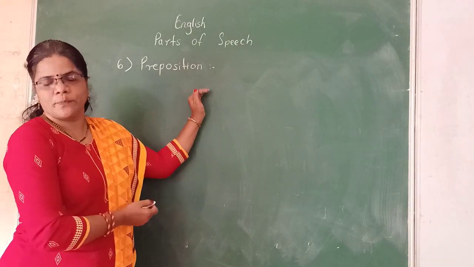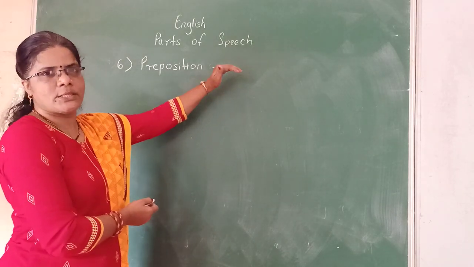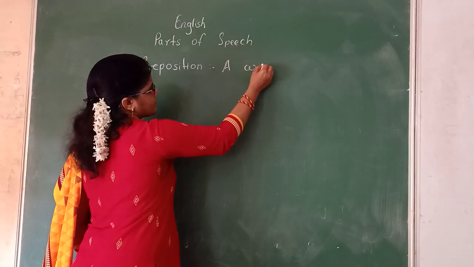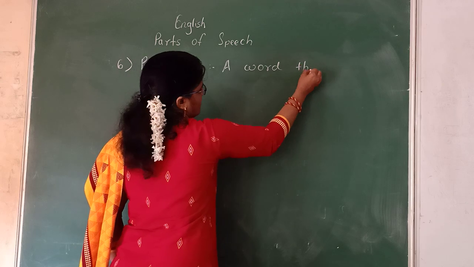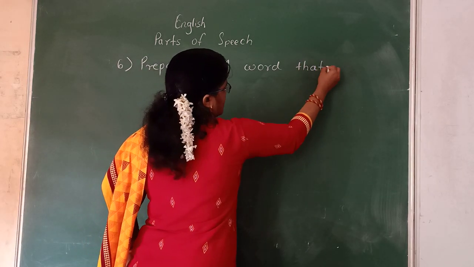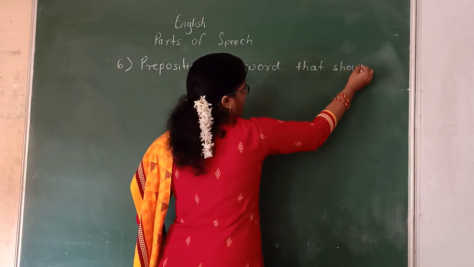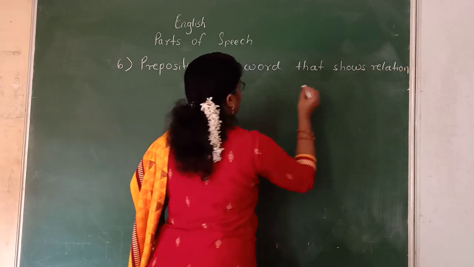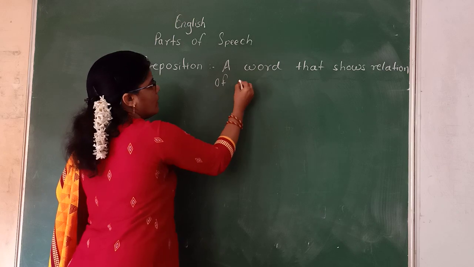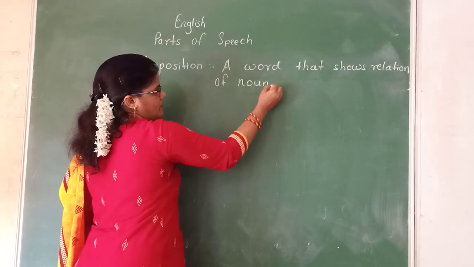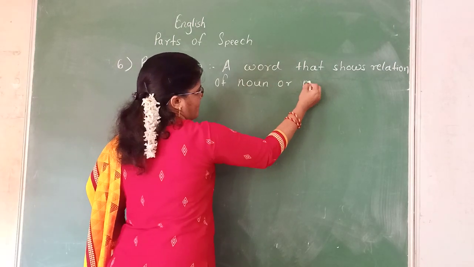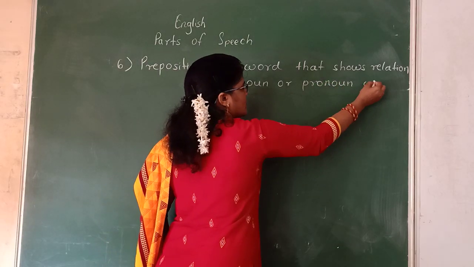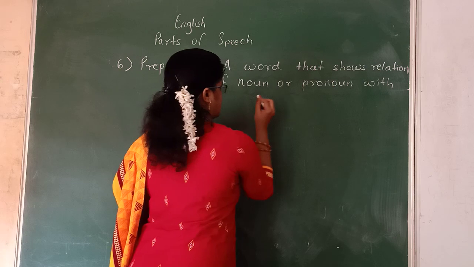Then what is a preposition? A preposition is a word that shows the relation of a noun or pronoun with the remaining words in the sentence.